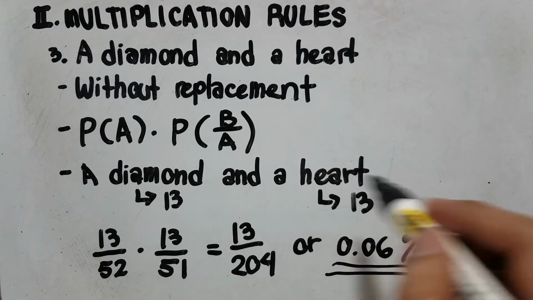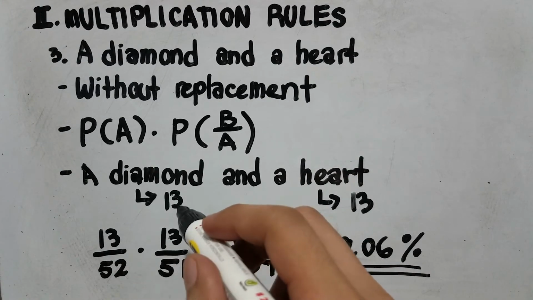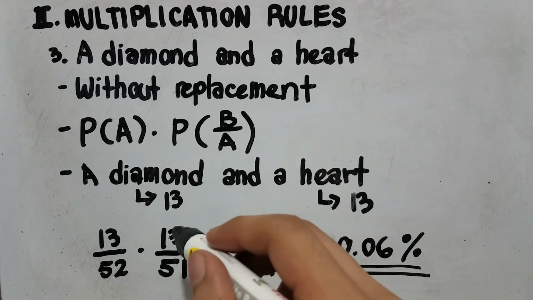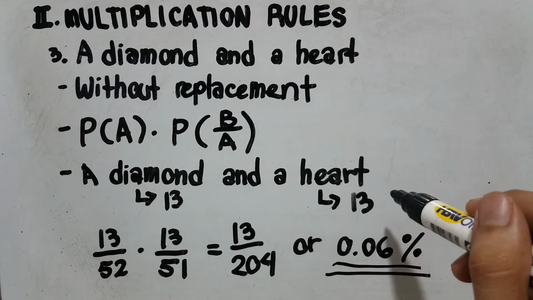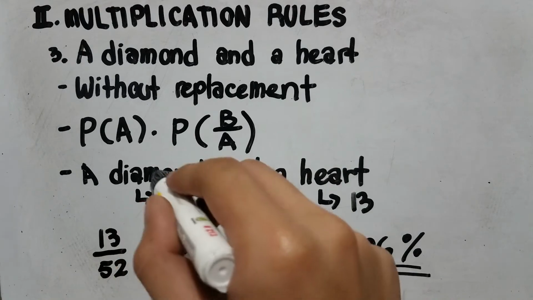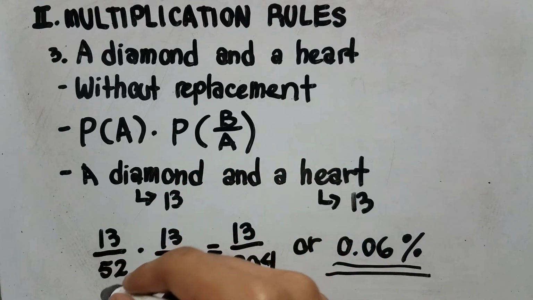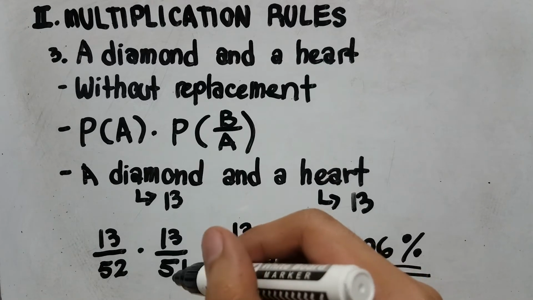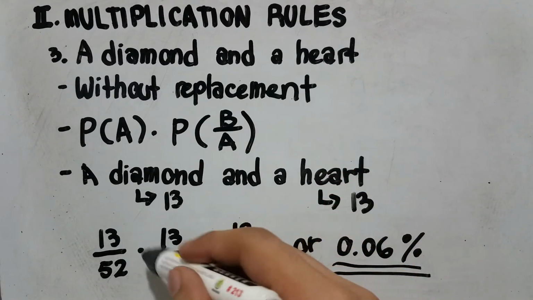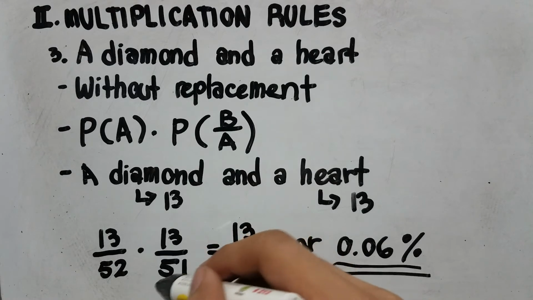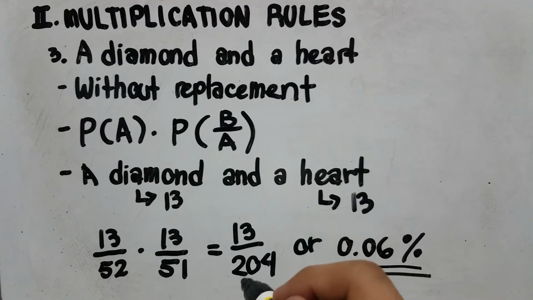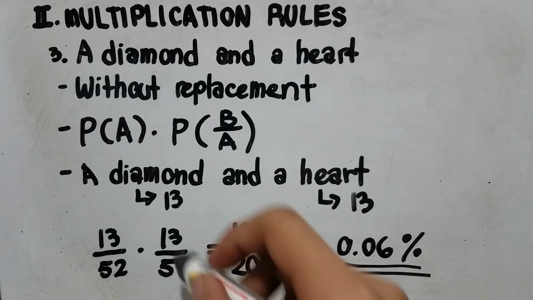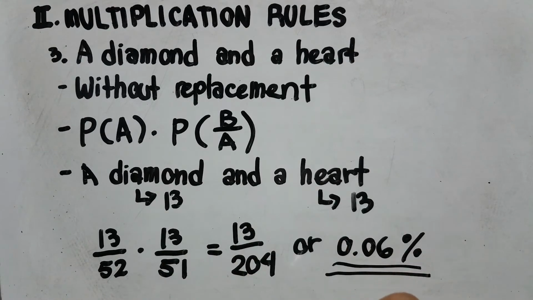A diamond and a heart. Now, a diamond has 13 diamond cards in a deck, and a heart has a total of 13 cards in a deck. So 13 over 52, where 52 is the total number of cards in a deck, multiplied by 13 over 51. Now, you may be wondering, why is it 51? Because Sungjae picked the first card from the deck of 52, now going to 51. Now, multiply it, and it will equal